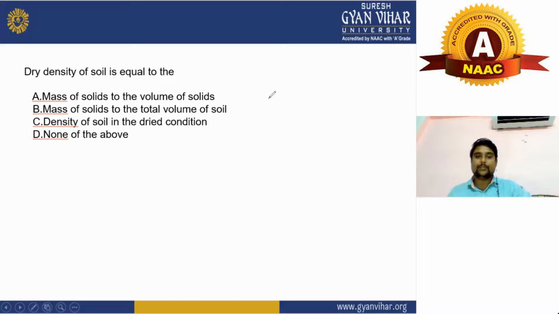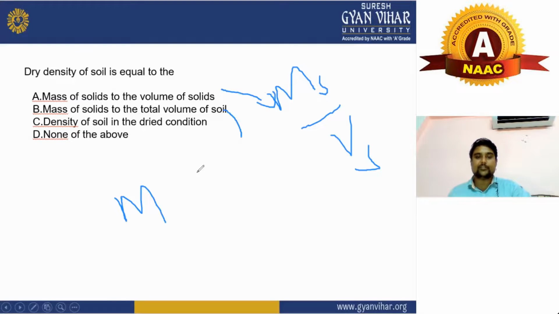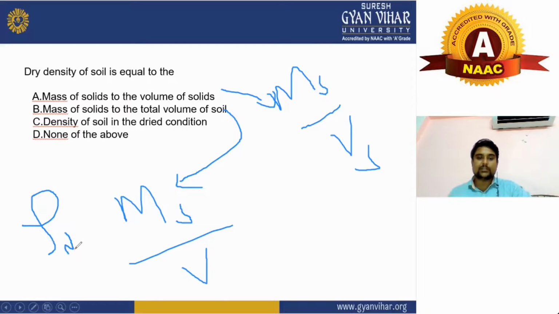The first one is given here: mass of solid upon total volume of solid, which becomes Ms upon Vs. Ms is the mass of solid. This was the first option and this was the second option: mass of solid upon total volume of soil, and total volume of soil means V, so it will be Ms upon V. The third one is density of soil in the dry condition, which means rho d. And the last one is none of the above.